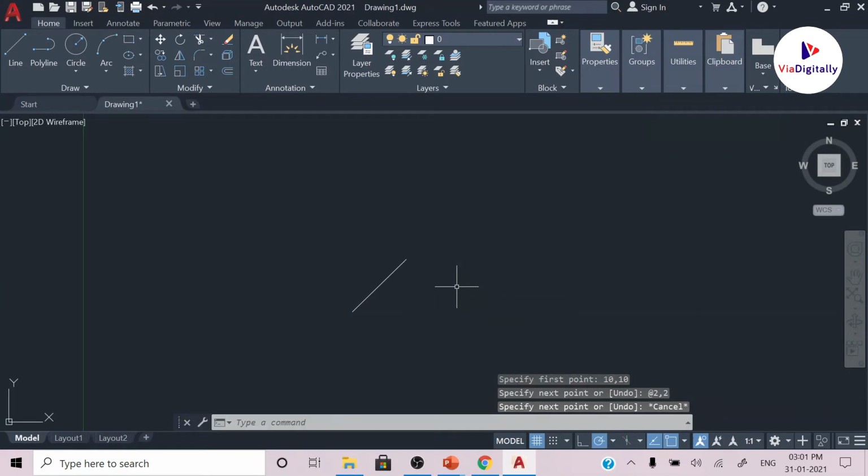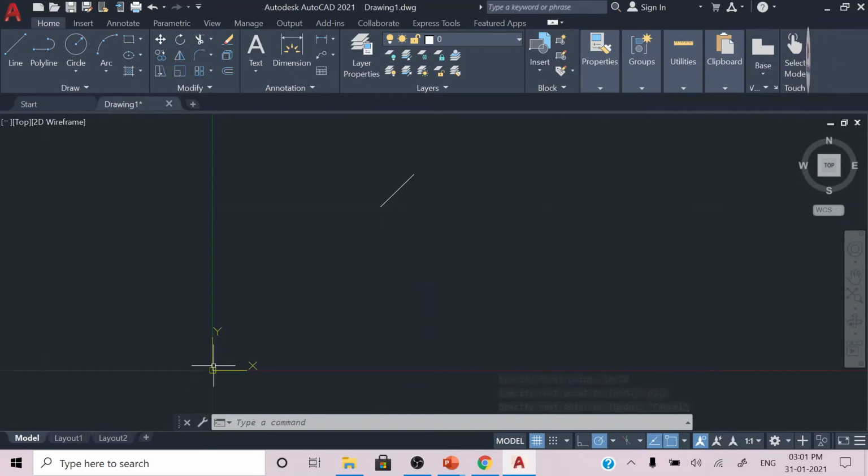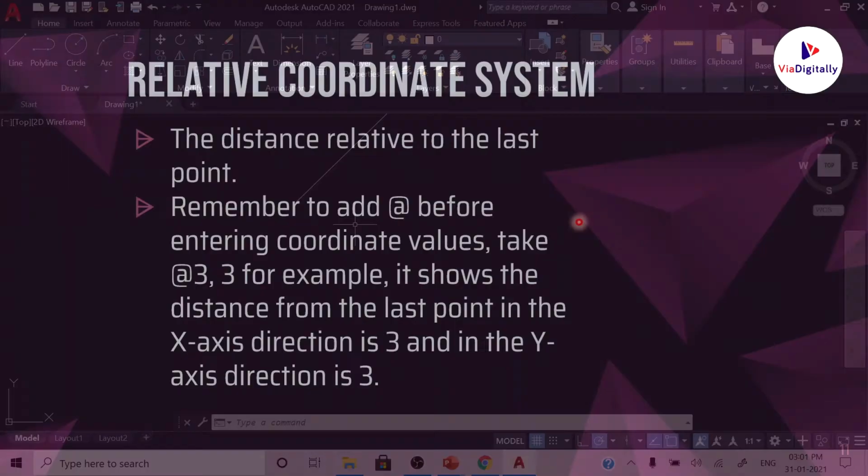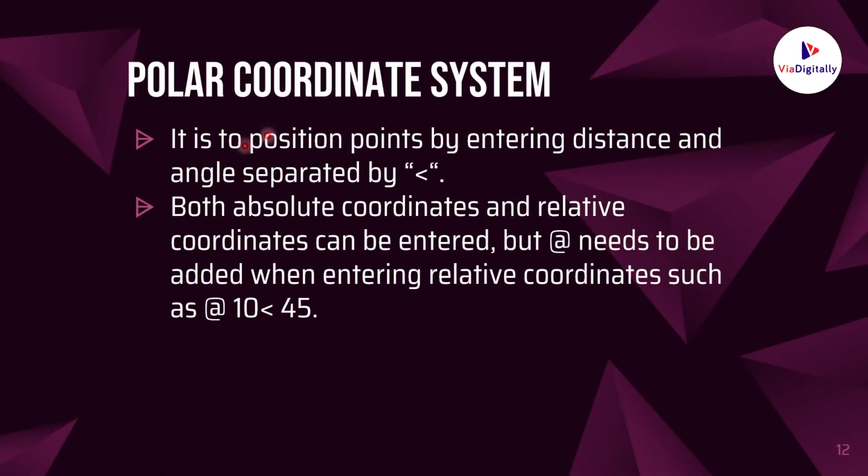Press escape. Now if you see this point, if this is the origin, this is somewhere 10,10. The coordinates of this point is 10,10. And later I have typed @2,2, which is nothing but it is 2 units away from this point in the direction of the x-axis, and it is 2 units above the point in the direction of the y-axis. In this way we can use the relative coordinate system with respect to an initial point or with respect to the last point.